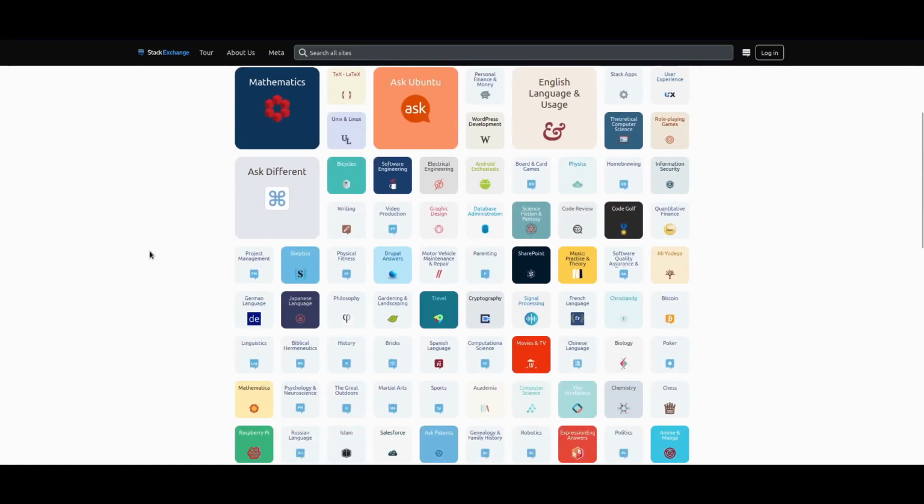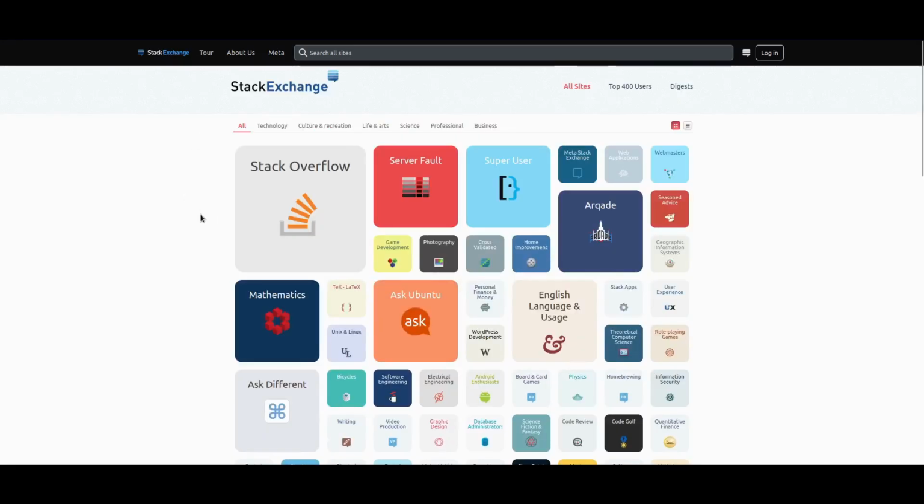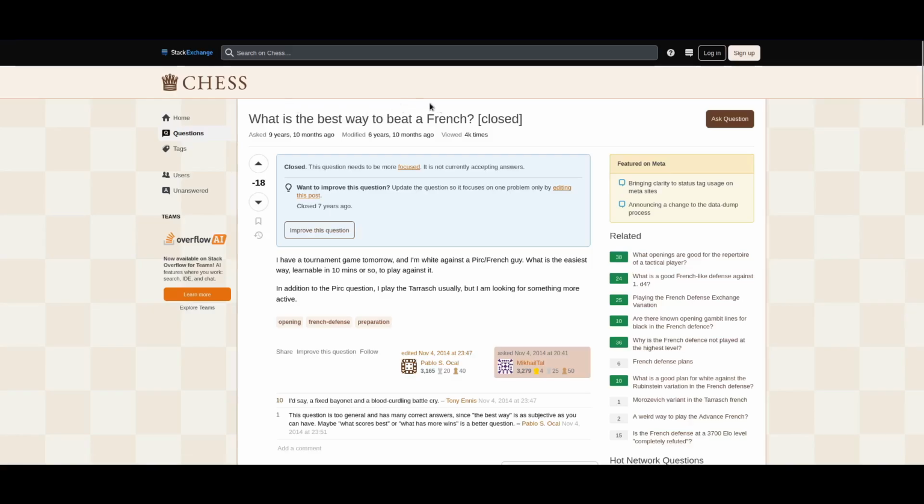Alright, next one we're going to is the Chess Stack Exchange. What is the best way to beat a French? I have a tournament game tomorrow, and I'm against a Perc/French guy. What is the easiest way, learnable in 10 minutes or so, to play against it? In addition to the Perc question, I usually play a Tarrasch, but I'm looking for something more active.